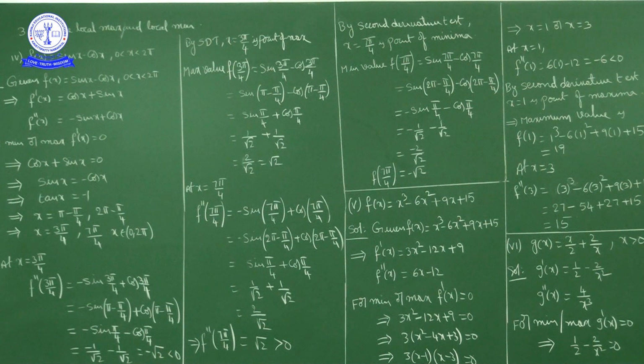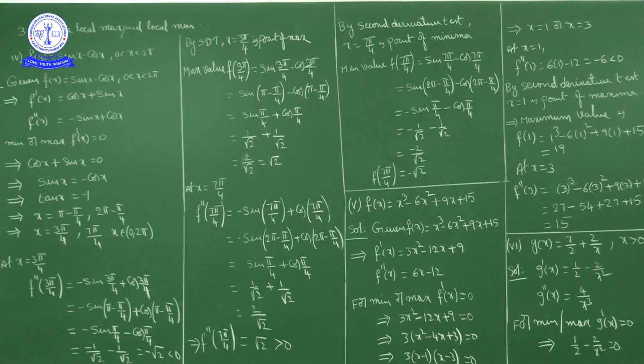At x equal to 3 pi by 4, f double dash of 3 pi by 4 is negative, which means by the second derivative test, x equal to 3 pi by 4 is a point of maxima.